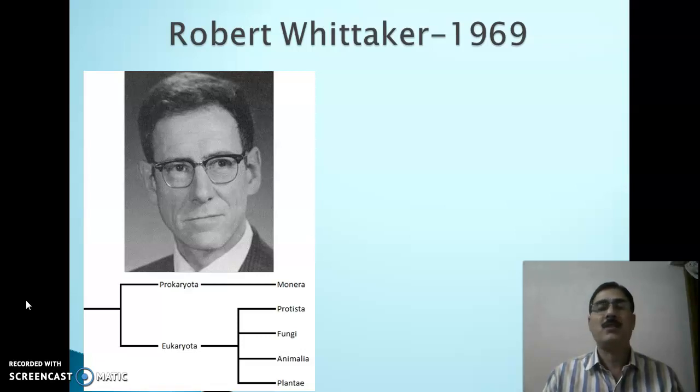If unicellular, they are protist. If multicellular, on the basis of type of food and the method of obtaining nutrition: the heterotrophic fungi, the Mycota, the heterotrophic Animalia, and the autotrophic Plantae.